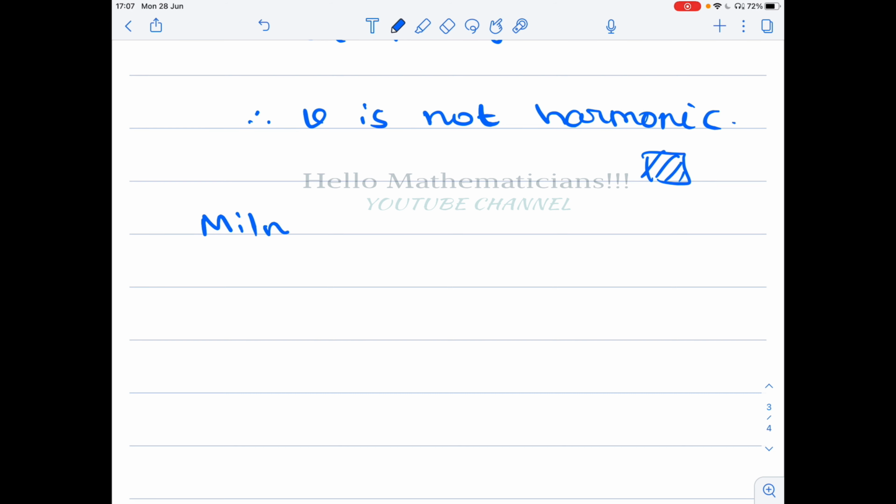What is the Milne-Thomson method? If you are given a harmonic function, either u or v, suppose you are given a harmonic function u, then you can find a harmonic function v such that f = u + iv is a holomorphic function.